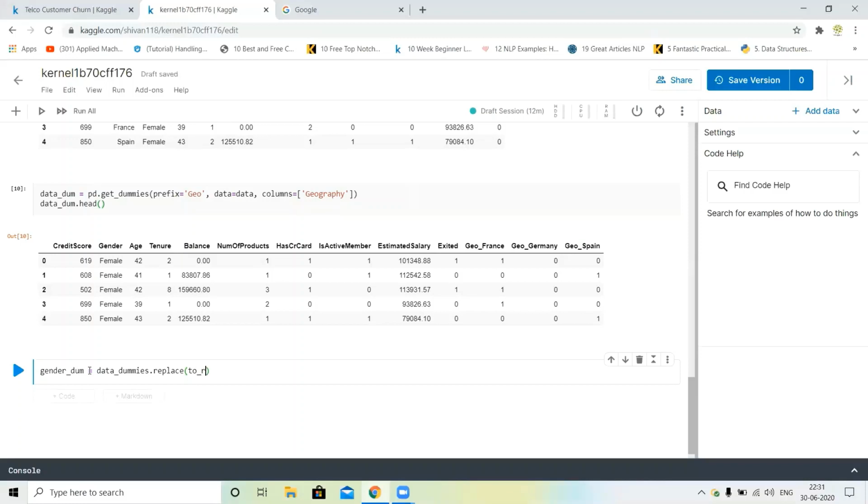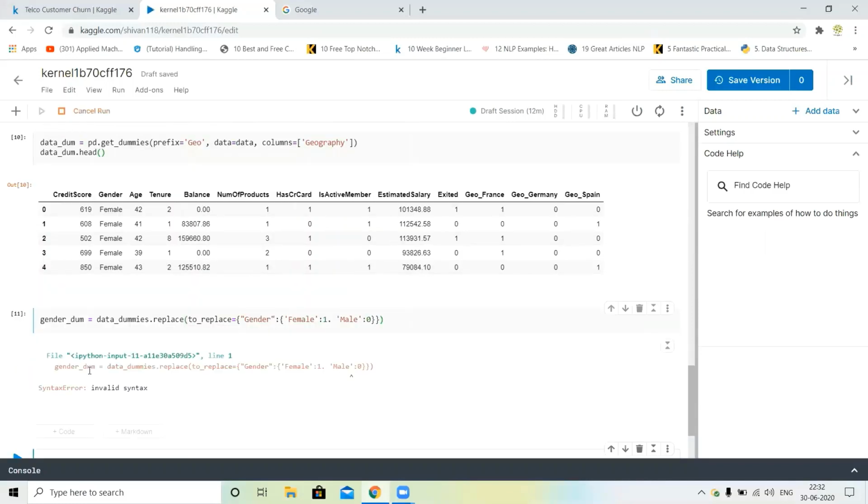We will replace gender: female replacing 1 and male replacing 0. Okay.